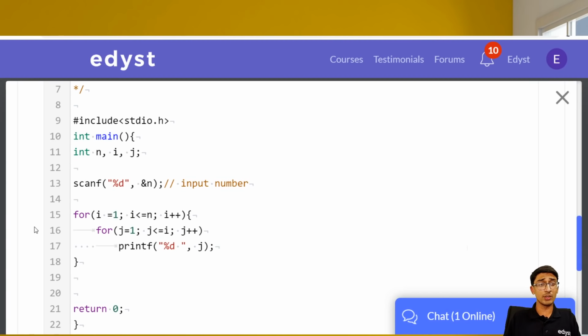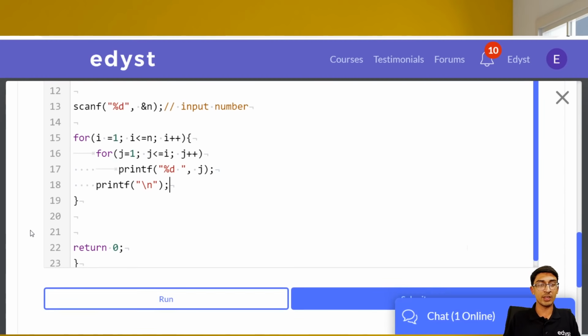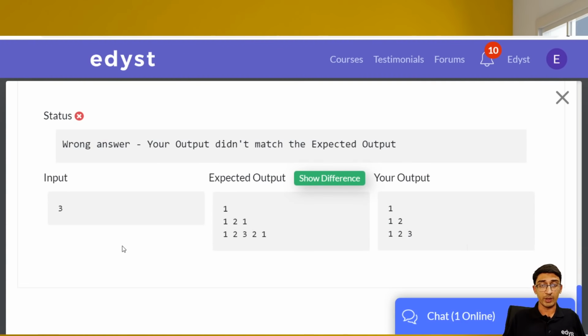At the end of each row, we're supposed to print a new line, right? So it would be worth it to run this code now and see what the output is like, just to see that we are on the right track. Okay, so half of it is done. See, we printed 1, 1 2, 1 2 3. The remaining part is printing it in reverse, right? That's what we're supposed to do.